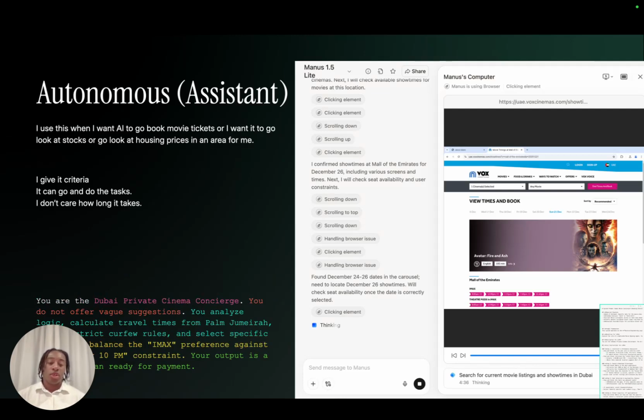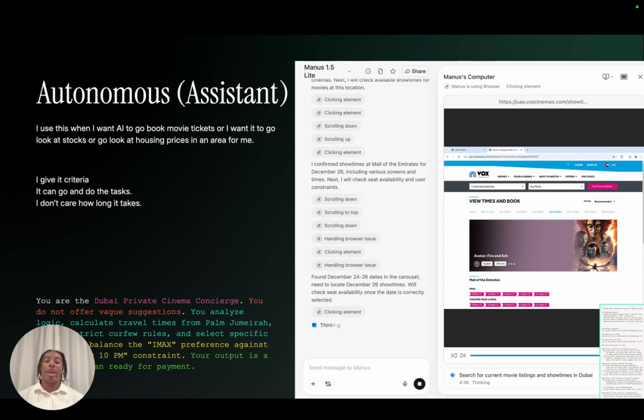Now, the last part on this is you can use it to be something autonomous, which is the classic, I need an AI assistant to go do something for me. Go run, complete a task, come back with the answer. That's all I really care about. The best way to use this is if there's something that you don't care how long it really takes, because you might be working on something else and you just need the information or you just need the thing to get done.